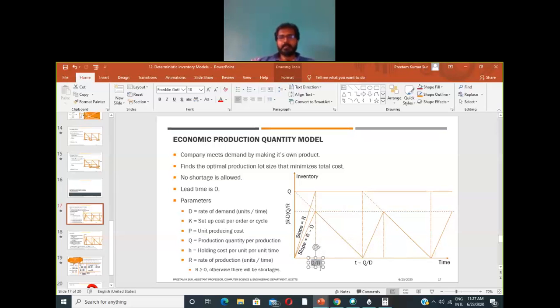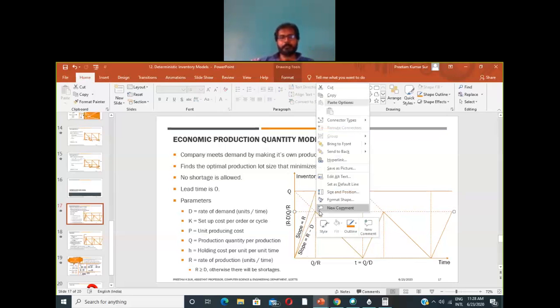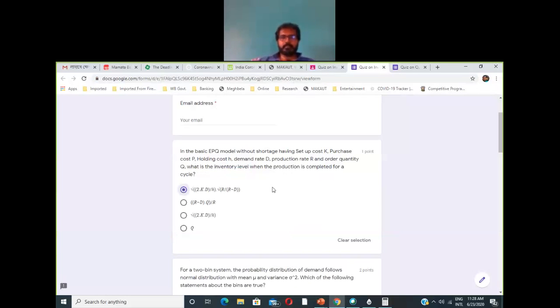So at that time the inventory level will be R minus D into Q by R, this level. By that time the manufacturer has produced Q items, but out of those Q items, simultaneously items are consumed. So when the producer has produced Q items in total, the inventory level will be R minus D into Q by R. So when the production is completed for a cycle, the inventory level will be R minus D into Q by R, or this option.